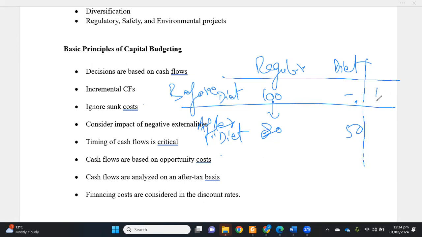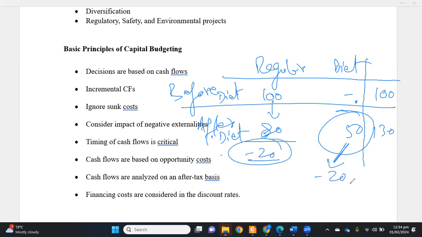Total cash flows before diet were 100, and total cash flows after diet are 130. So we should not record the sales cash flows of this project as 50. Rather, we should adjust for the negative impact, which is 20, and that gets us to 30. So the incremental cash flow of diet sales should be 30 rather than 50.